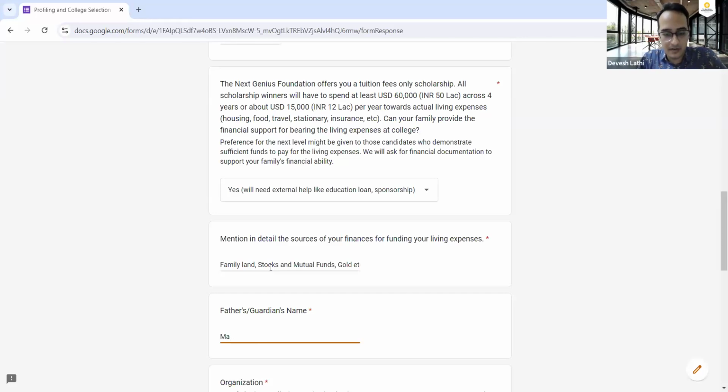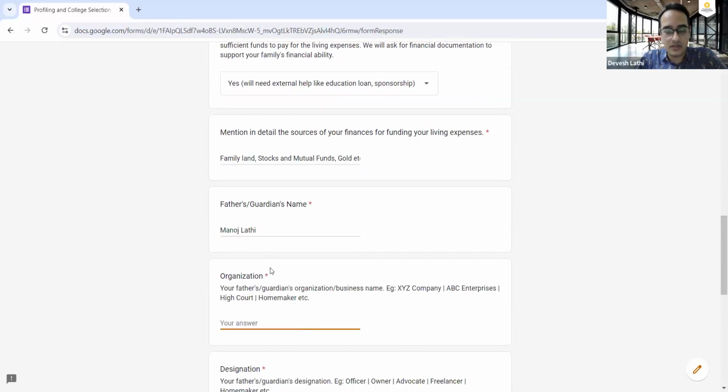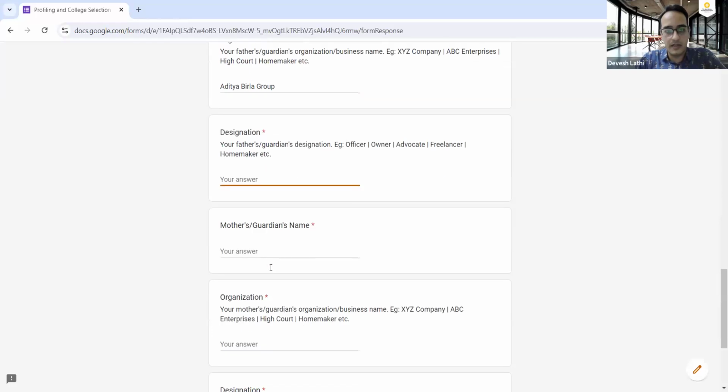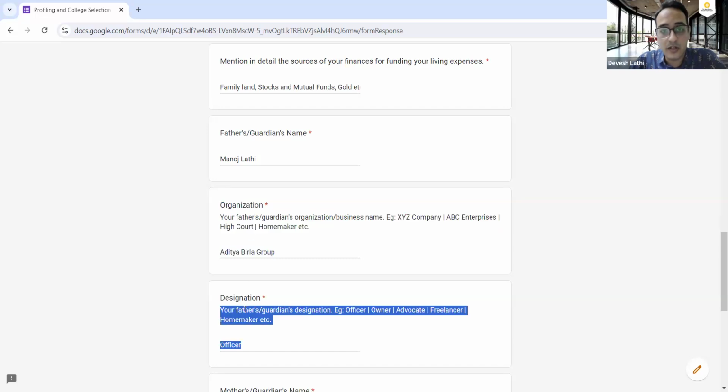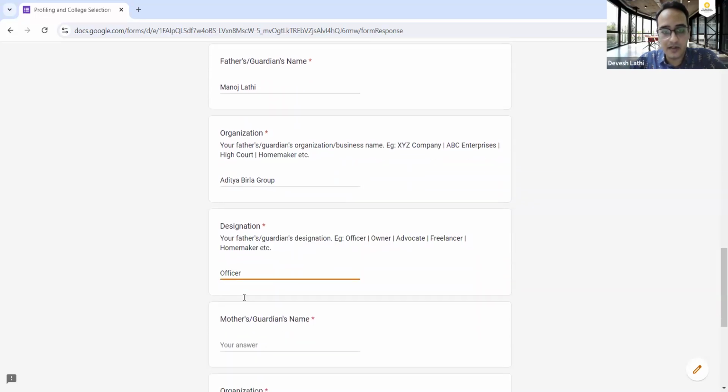Now my father's details. I'll add over here father's name, organization. He is in the Aditya Birla group. He is an officer. So add name, organization. Which organization is your father in? What is their designation? Same for your mother.